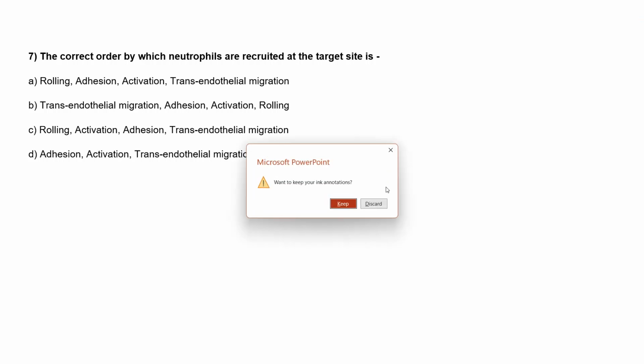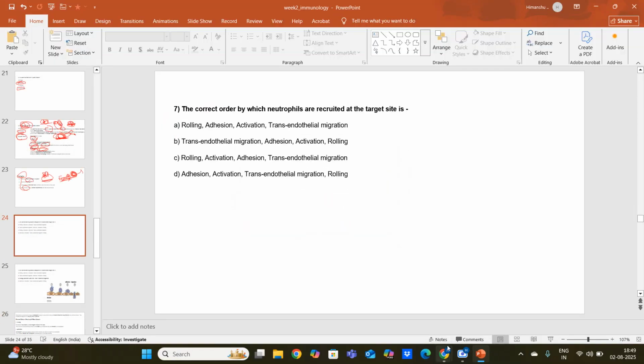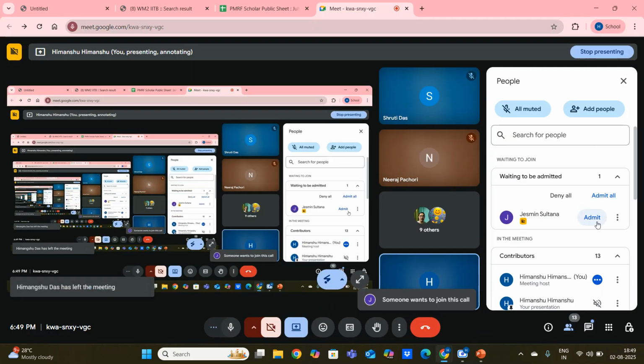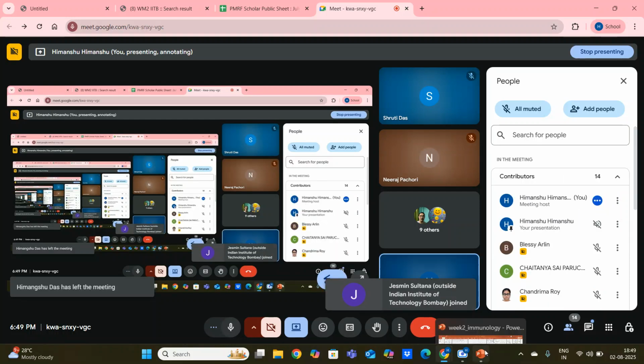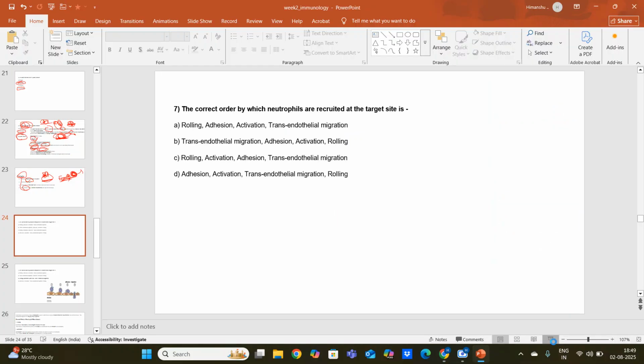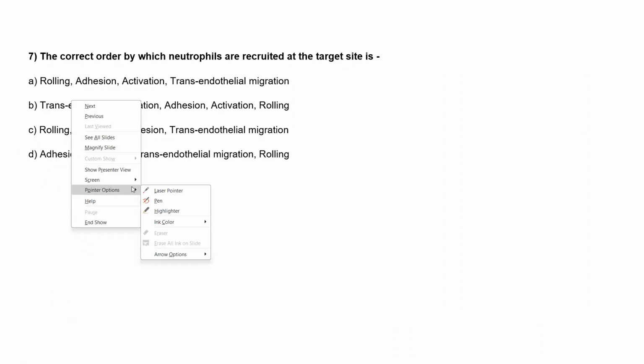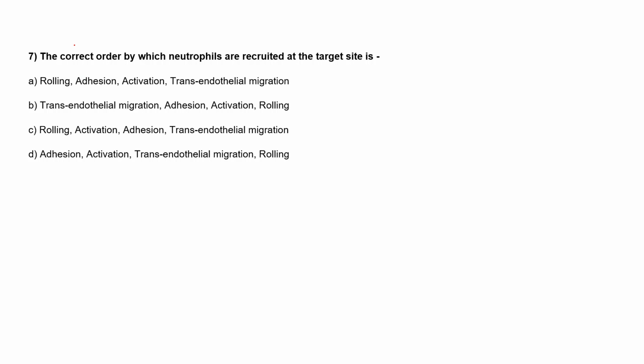So moving to the next question, the correct order by which the neutrophil is recruited to the target site is, like, what is the order this neutrophil follows so that it will be recruited to the target site?